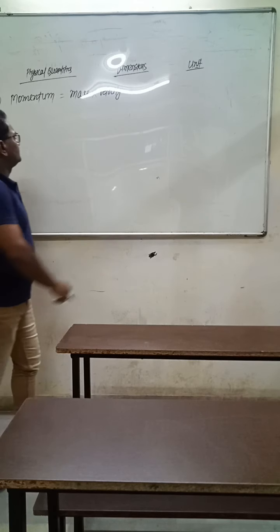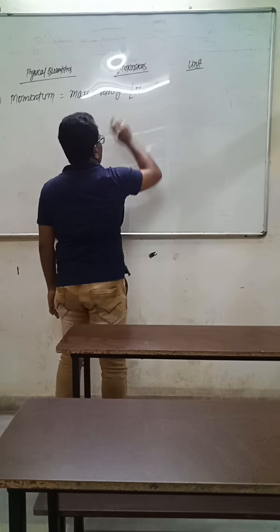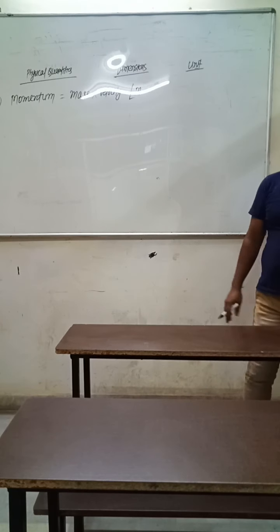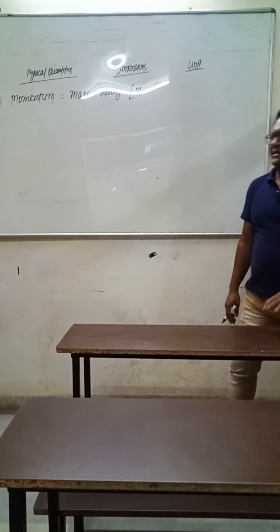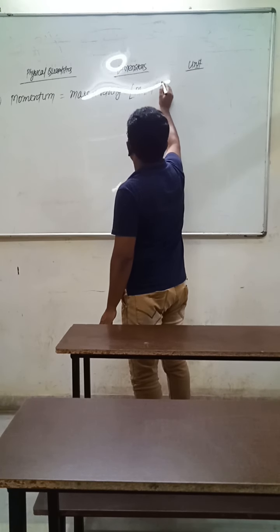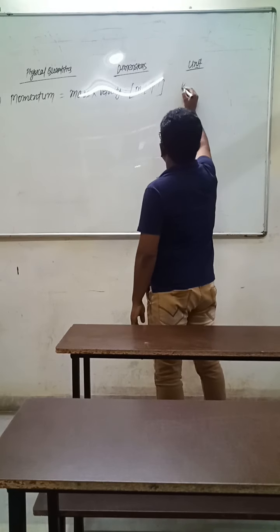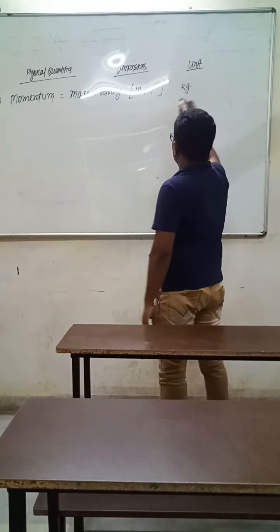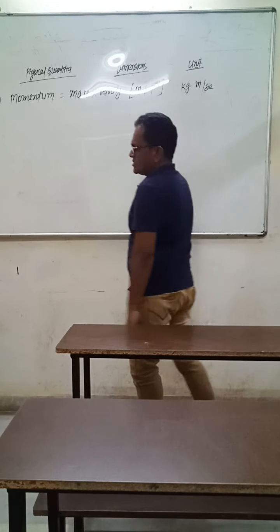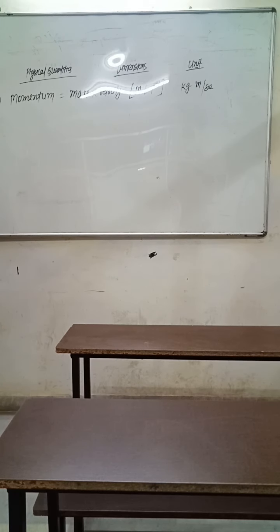Its dimension: mass M and velocity. Previously we have seen the dimension of velocity, distance or displacement upon time, L T raised to the power minus 1. Its unit: the unit of mass is kg, the unit of velocity is meter per second. So the unit of momentum becomes kg meter per second.